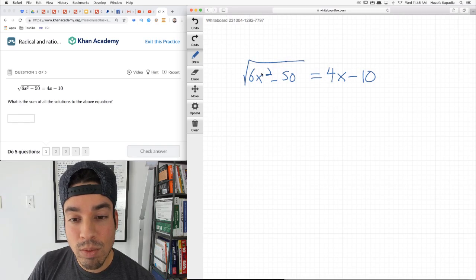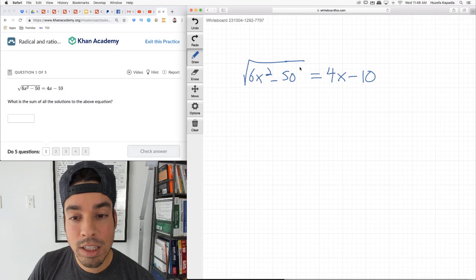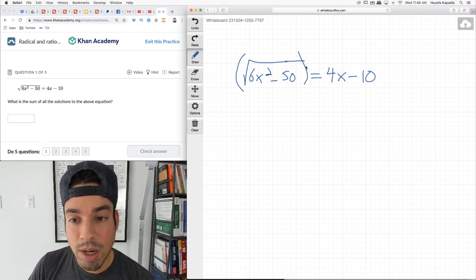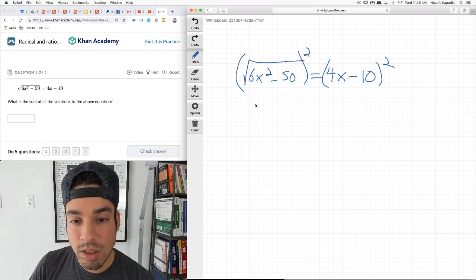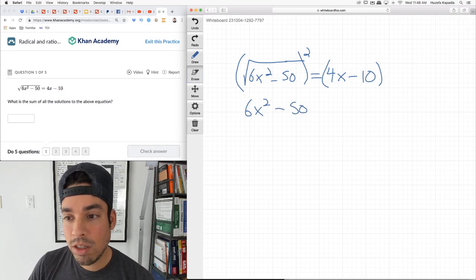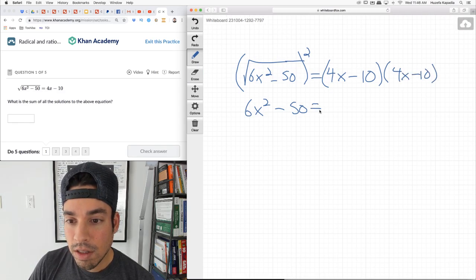So first we've got to get rid of this square root, right? We're trying to isolate x, of course, but we don't like things being trapped under a square root. So we're going to start by getting rid of that by squaring this side. Have to do the same to this side as well, so we square both sides. Now, squaring a square root just removes it. Now I have 6x squared minus 50. And then squaring this is really foiling it. Okay, so we foil.